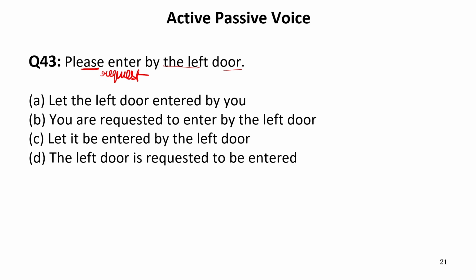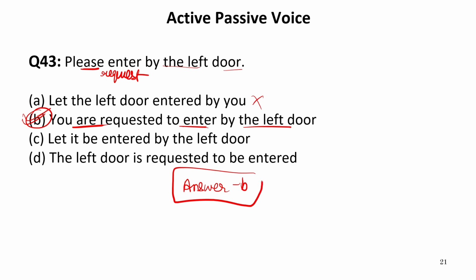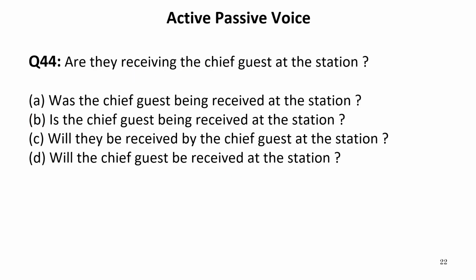Let the left door entered by you, but we need be form as well, so this will be the incorrect option. You are requested to enter by the left door. Yes, of course, this sentence is absolutely correct, so our answer is B. There is you are requested to enter by the left door. Now let us move to the next one.